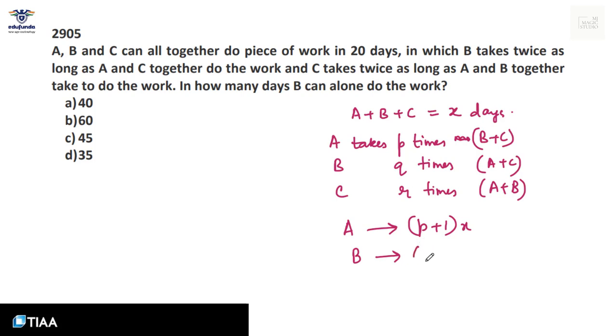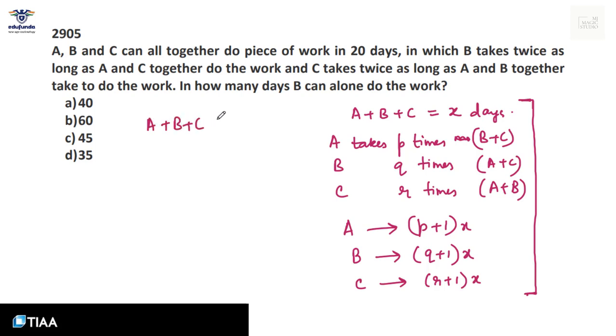B alone would be completing in Q plus 1 into X days, and C alone would be completing in R plus 1 into X days. We can use this concept to solve many questions. Now here it is given that ABC can complete the work working together in 20 days. B takes twice as long as A and C together. B takes 2 times what A and C together take to complete the work.